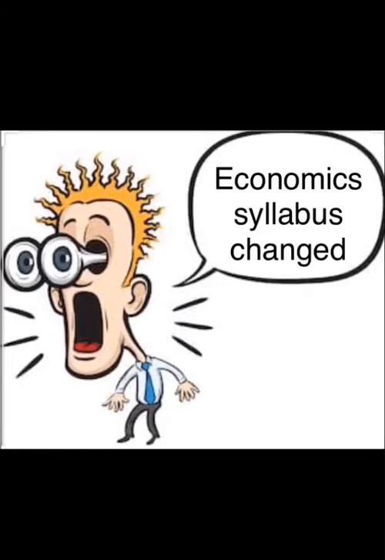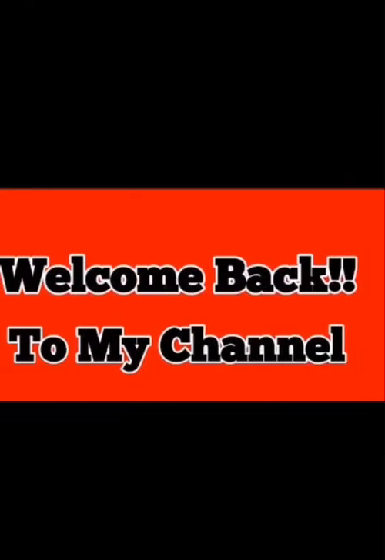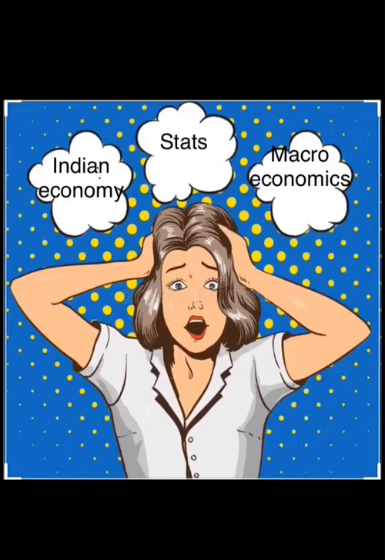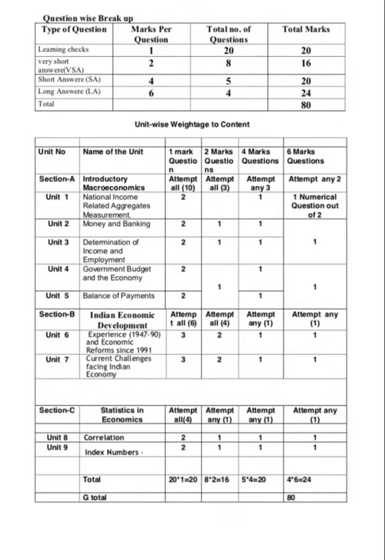marking scheme and everything. So now in your final paper, the question paper will be of 80 marks, and in your final paper you will be having 3 subjects now. Like you will be having Indian economy, statistics as well as macroeconomics. I am talking about the plus 2 board examination. Okay, so as you can see there, the marks are divided as per the topics, and there is a unit-wise weightage to the content.